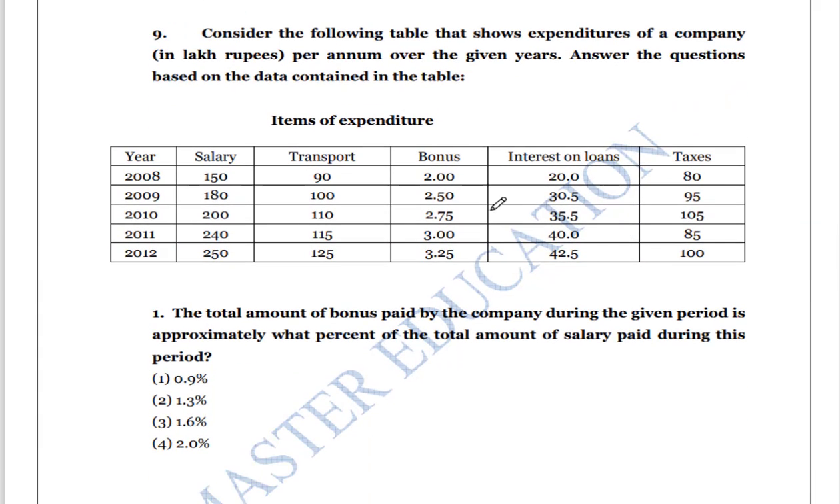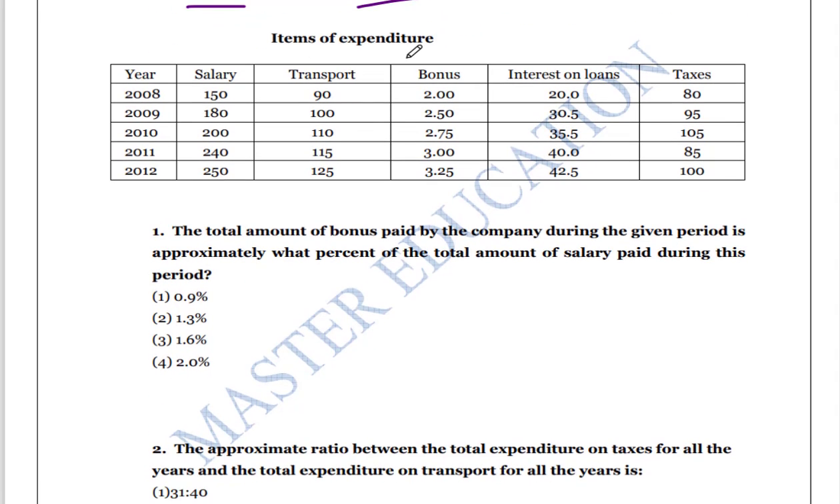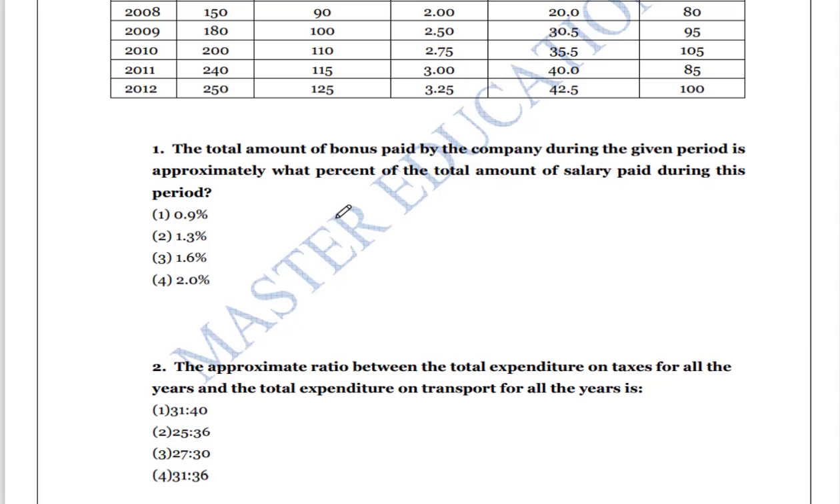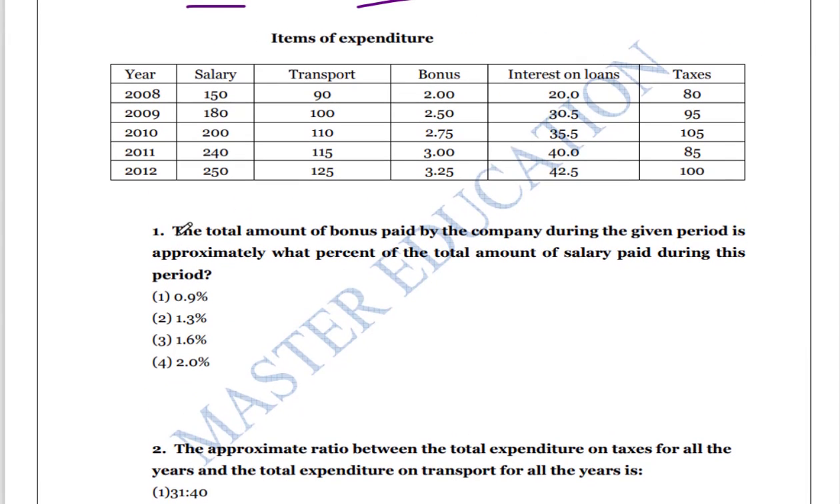Passage. Consider the following table that shows the expenditure of a company in lakhs per annum over the given years. Answer the question based on the data contained in this table. So the items of expenditure are salary, transport, bonus, interest on loans, and taxes, and for every year the amounts are given. Okay, now we have to identify what the question is first.